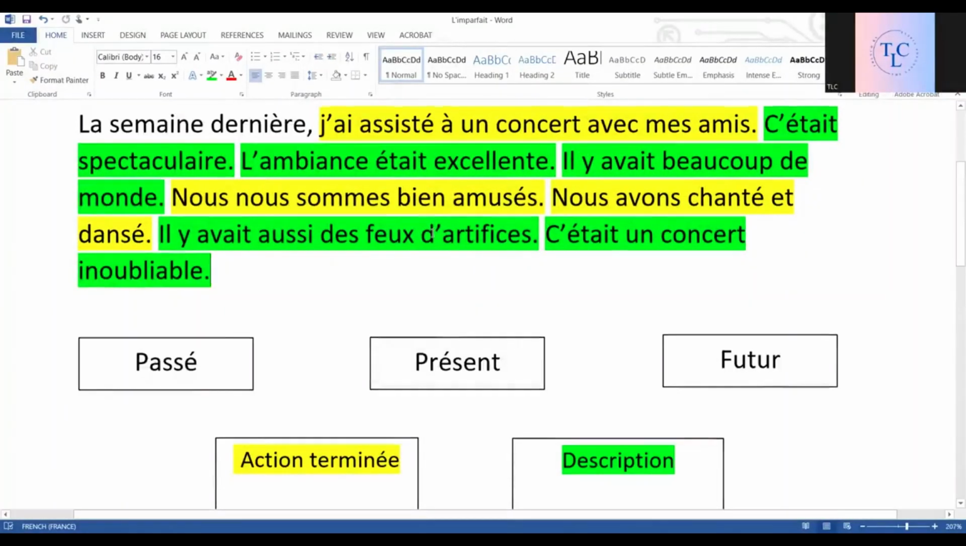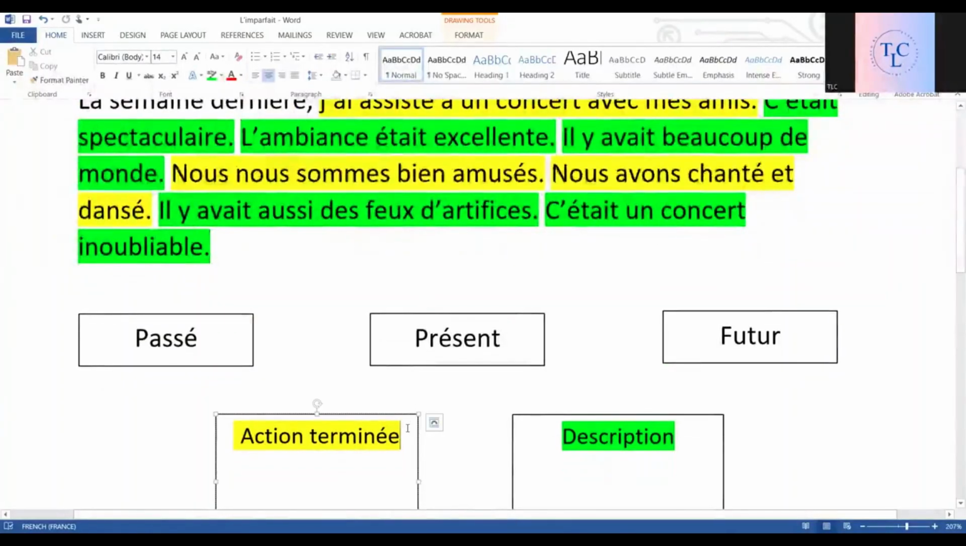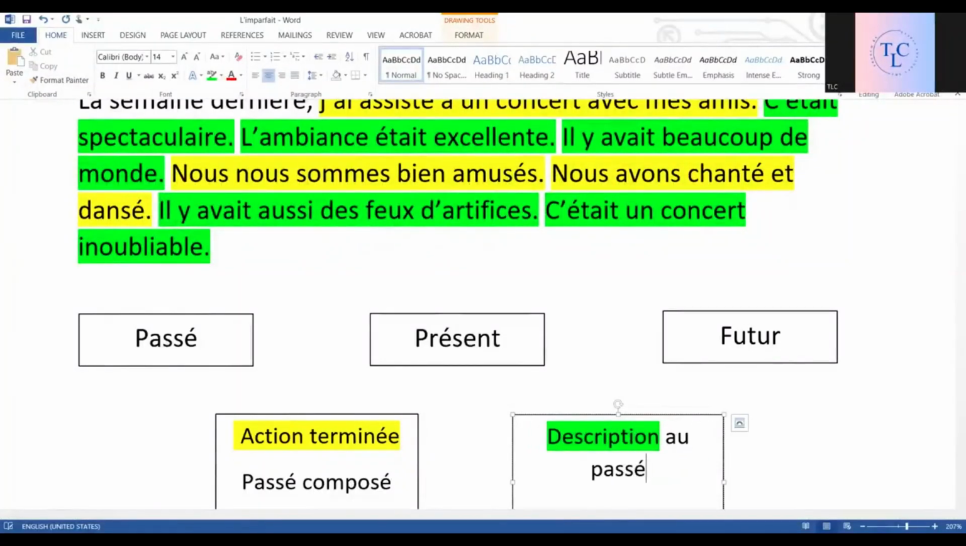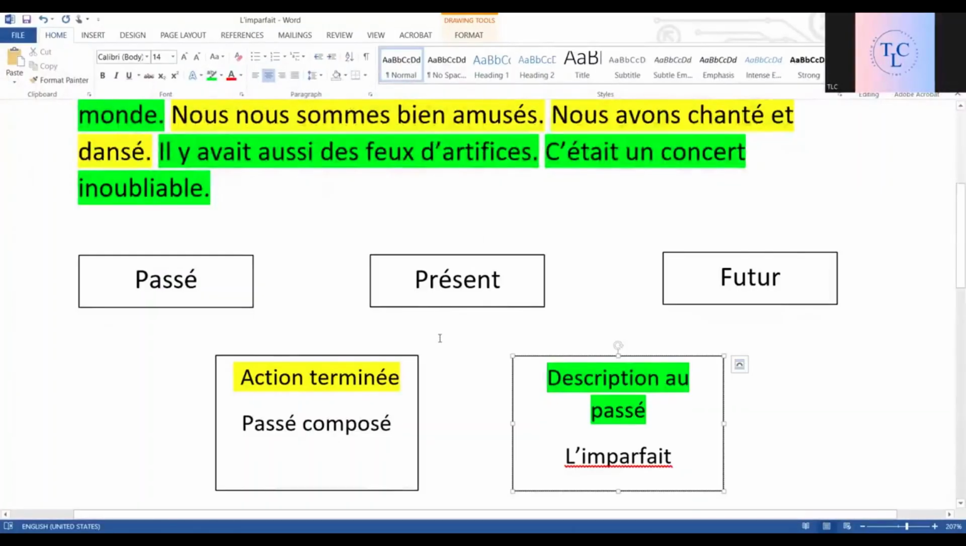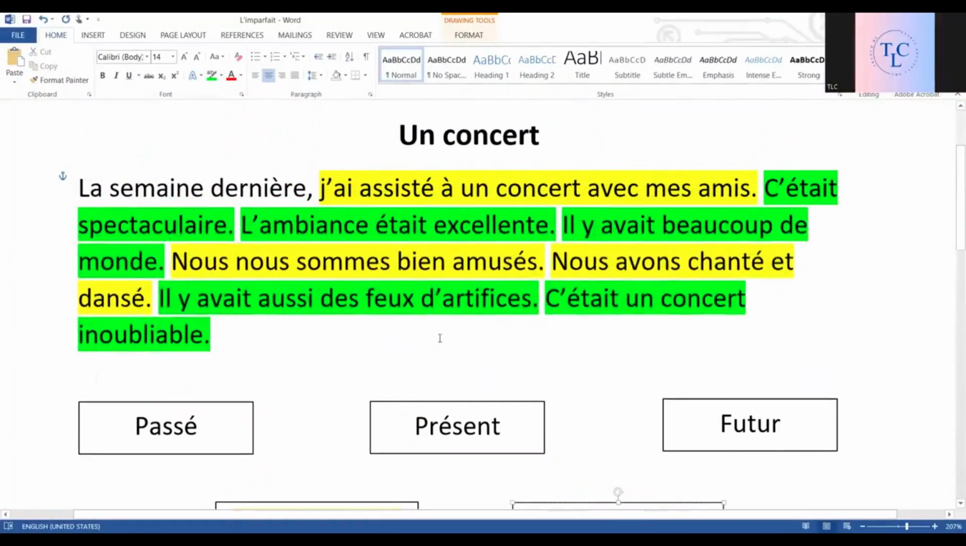So for action terminée, we used which tense? You know that already. Passé composé. But for description, it's not passé composé. If you're describing something in past, description au passé, then we use l'imparfait, not passé composé. So, what is this tense, l'imparfait? It's another tense in past.